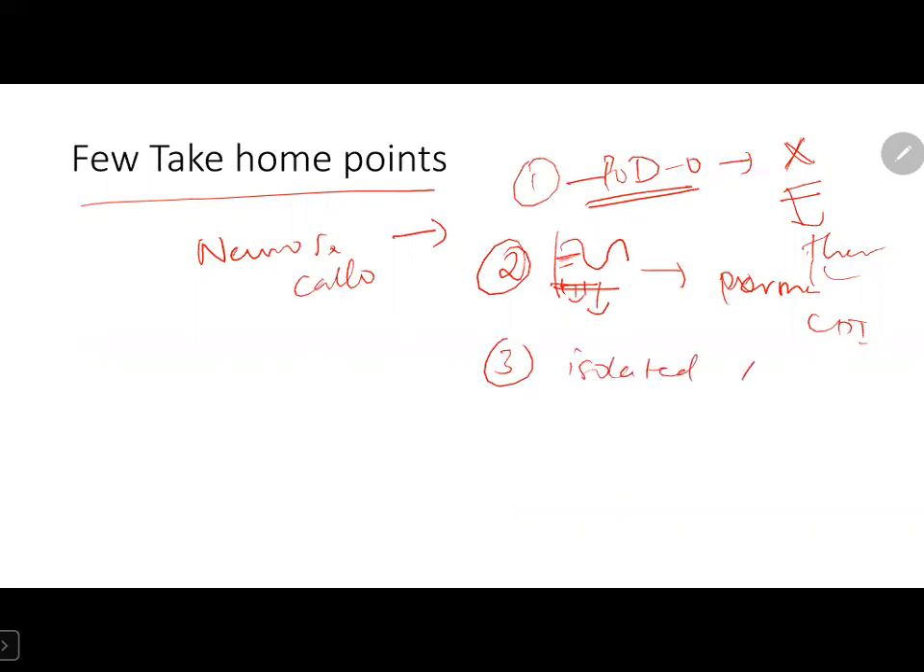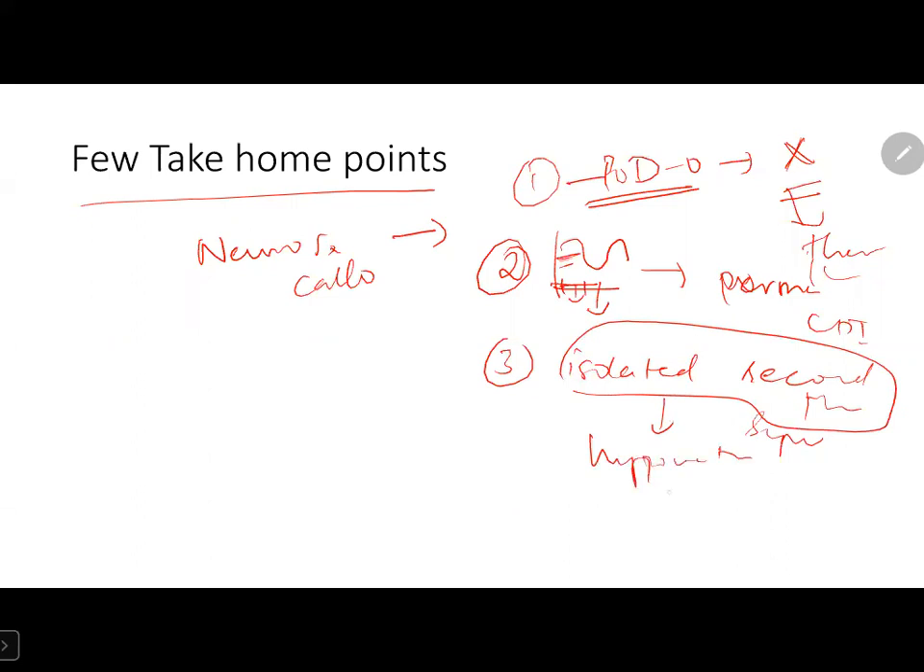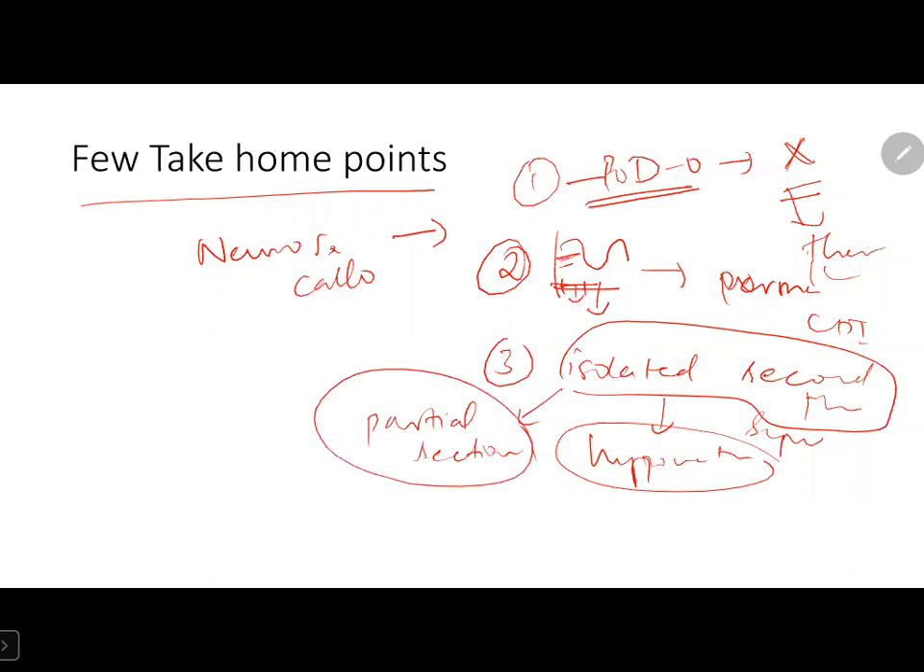Third is the isolated second phase response that we have discussed, isolated second phase syndrome, which can cause hyponatremia. Here also we have to wait because these are due to only partial section of the stalk. So eventually vasopressin secretion will resume and correct hyponatremia. Fourth one is any sellar mass presenting with polyuria. It is never a pituitary adenoma.